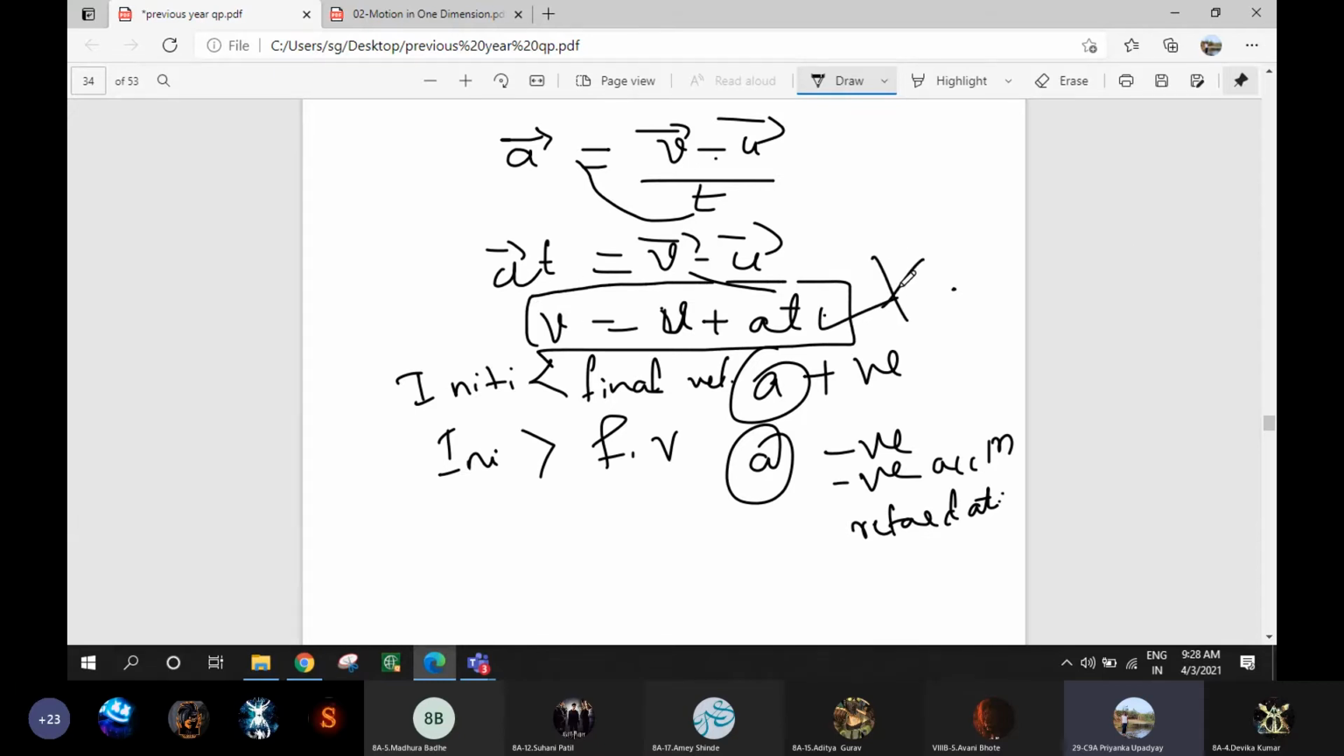Without seeing anywhere, you just tell me, if your initial velocity is smaller than final velocity, it means initially you were moving with lesser velocity and after some time you have acquired more velocity. So whether your acceleration will be positive or negative? Positive. Your acceleration will be positive. It is an acceleration. Now, if your initial velocity is greater, for example,